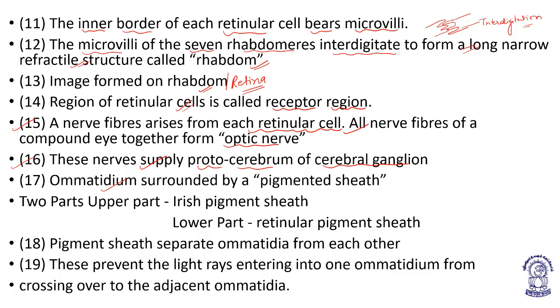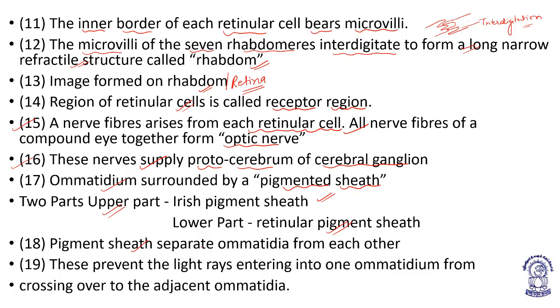Each ommatidium is surrounded by a pigmented sheath. The pigmented sheath has two parts: the upper part is the iris pigmented sheath, and the lower part is the retinular pigmented sheath.